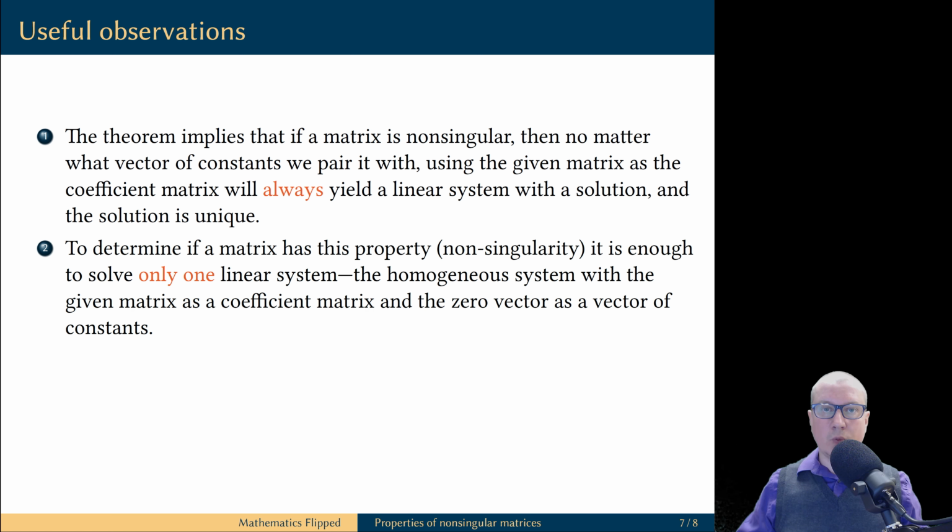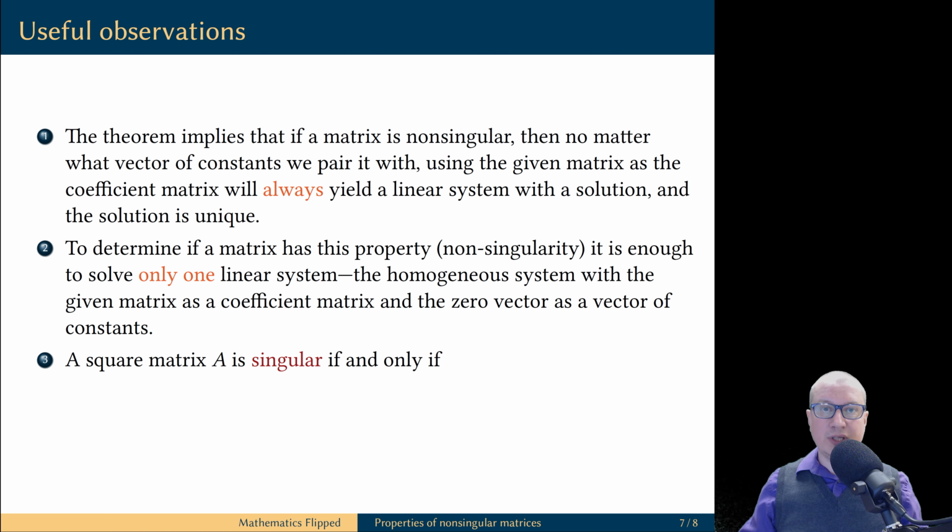But to check whether a square matrix has this property, all you have to do is solve just one linear system. Not all of them, just one, the homogeneous linear system. Finally, our last theorem is an if and only if statement, and therefore we can conclude that a matrix A is singular, which is the negation of the statement that a matrix is non-singular, if and only if